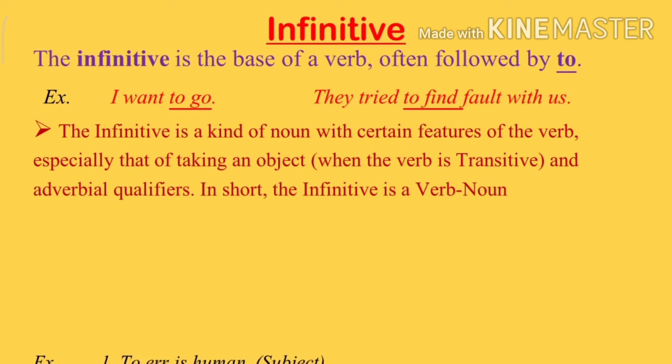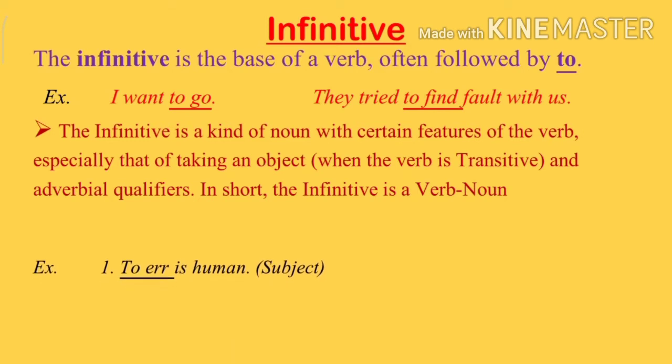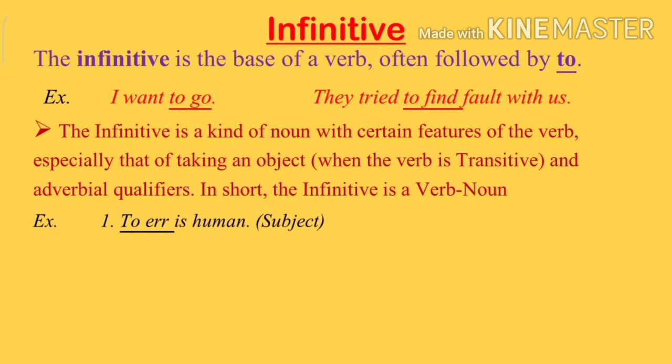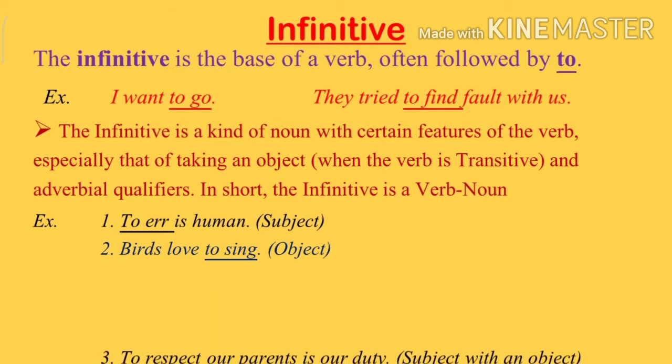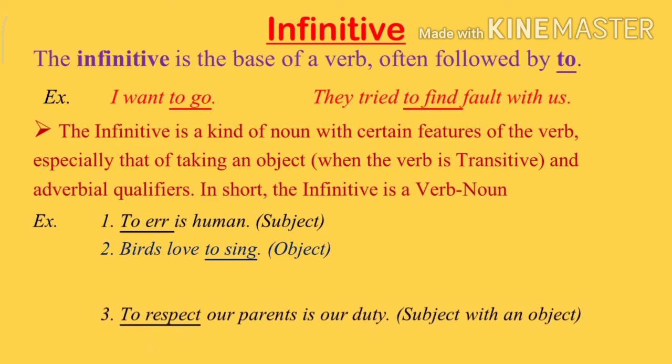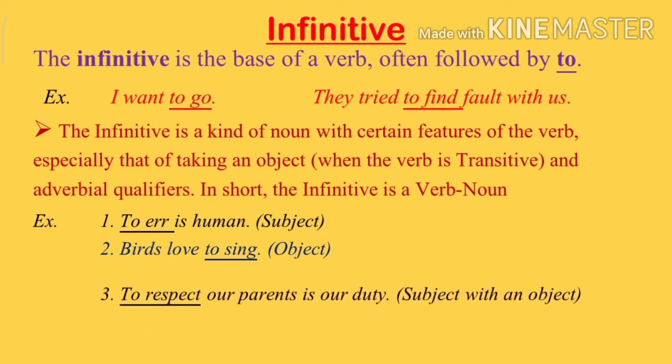The infinitive is a kind of noun with certain features of the verb. That's why infinitive is called a verb noun too. For example, to err is human. In this sentence, infinitive works as the subject. Birds love to sing. To sing, infinitive, works as an object in this sentence.